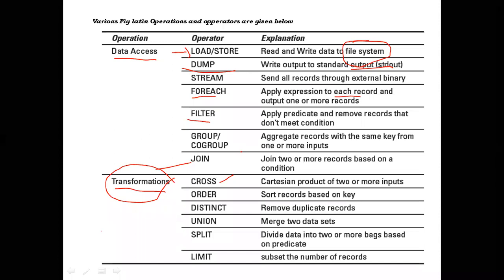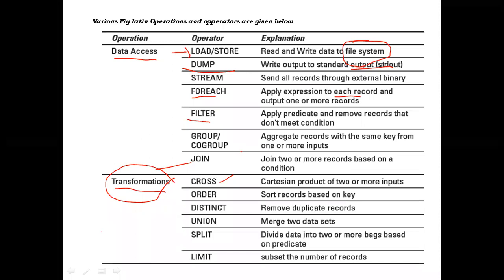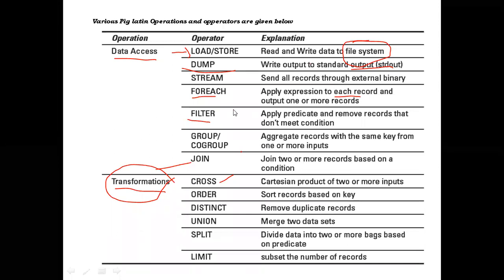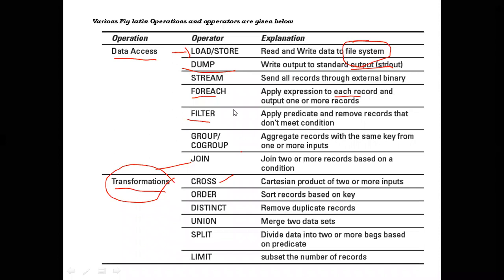Limit means to take a subset of the records. Up to how many rows you want to consider, limit will be there. In SQL, generally this limit is not directly an operator, but we give it in the form of a condition. How many rows we have, we count by using the count operator. Here also the same work will be done by this limit. It is almost equal to the count aggregate operator in our SQL, but not exactly similar work.